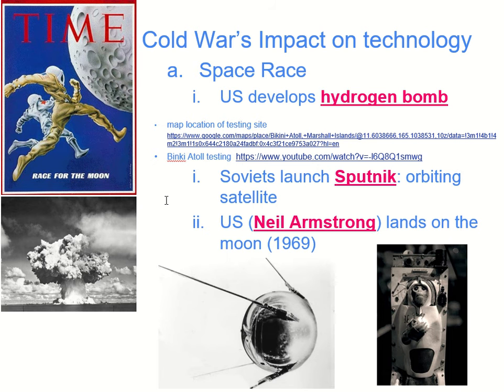The Soviets launched the first satellite in space, called Sputnik. Right? This is a picture of Sputnik. It's literally a silver ball. It's a little bit bigger than a basketball, and all it does is orbit the Earth and beep. Not very sophisticated, but again, the very first thing that a human had ever put in orbit in space.